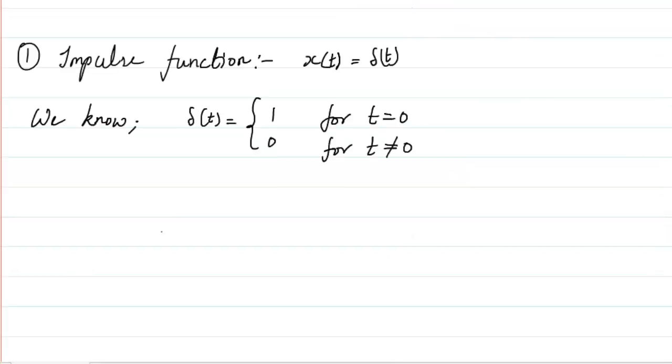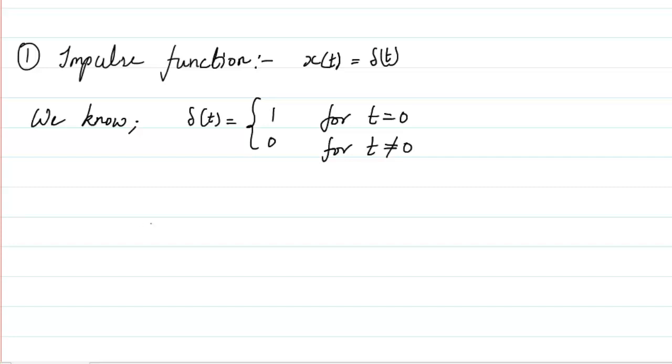So we will start with the impulse function. We all know the impulse function x of t is basically delta t, where delta t is defined to have a value of 1 at t equal to 0 and 0 for t not equal to 0. Now we know that this is not the exact definition of the impulse function, but for the time being I am taking this. Always remember that you should write the exact impulse function definition whenever it is asked for the definition.